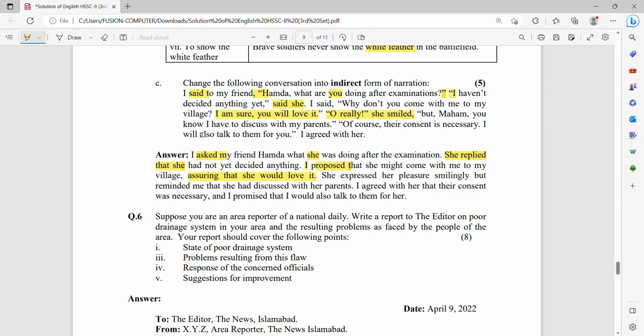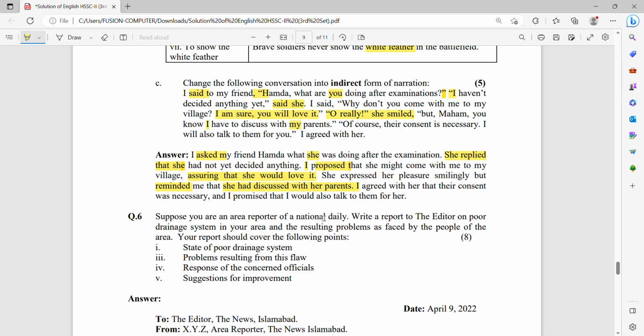But Maham, you know, I have to discuss with my parents. So you also have to change I and my parents, as it referred to her friend. So we put she and her. But she reminded me that she had to discuss with her parents, right?